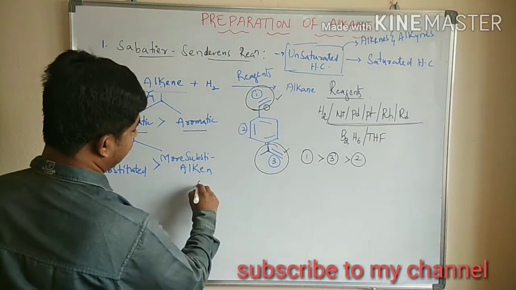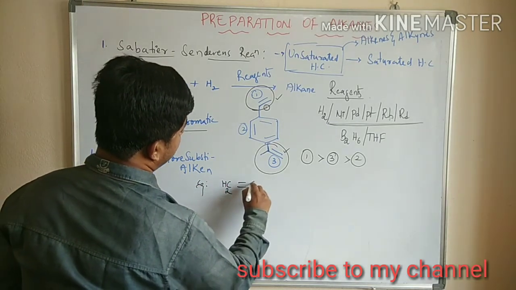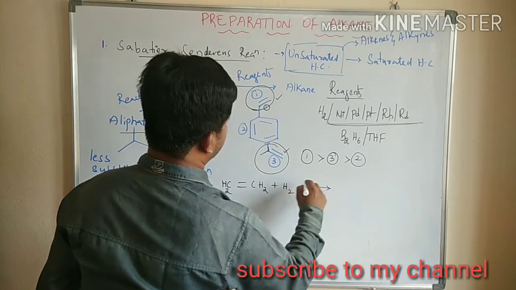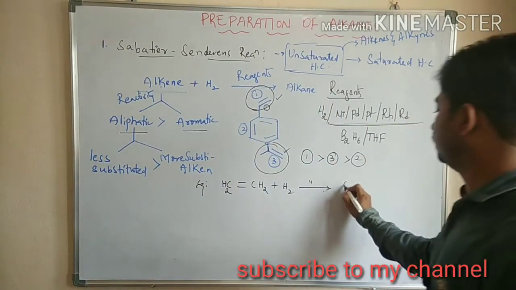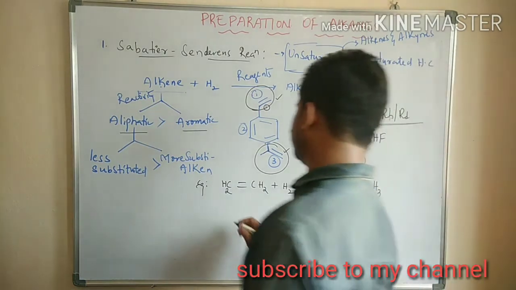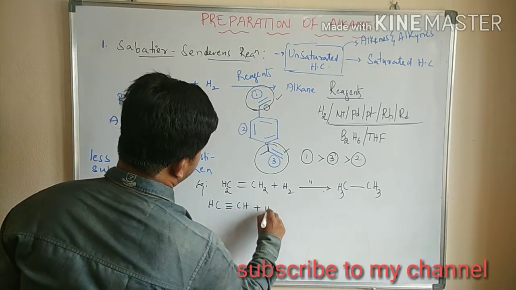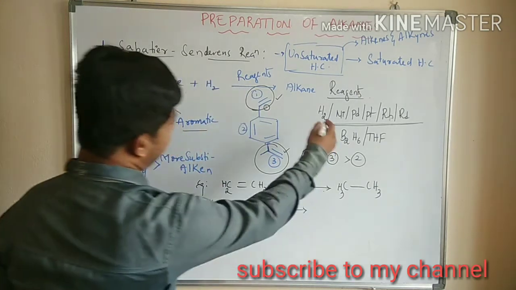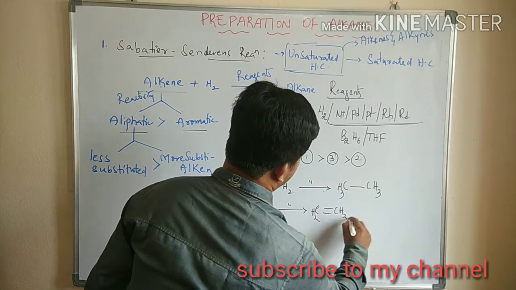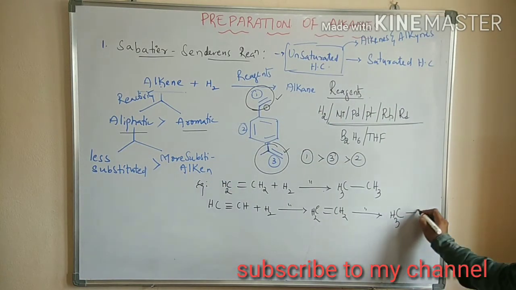Next, examples. For alkenes, you can take CH2 double bond CH2; upon reduction with hydrogen gas in the presence of any one of the reagents, you will get CH3 single bond CH3. Next, if you take an alkyne, CH triple bond CH, and treat it with hydrogen gas in the presence of any one of the reagents, you will first get an alkene. Upon further reduction, you will get alkane.